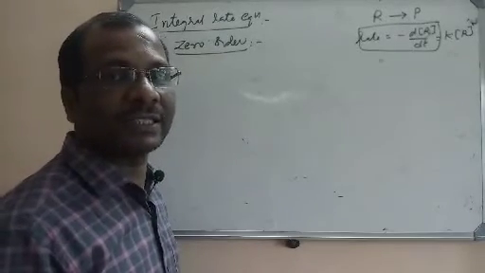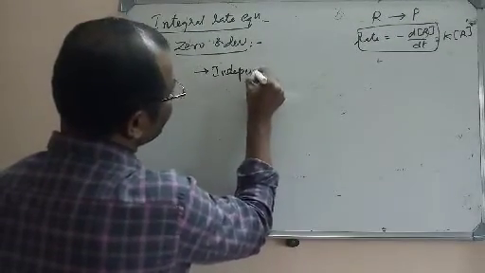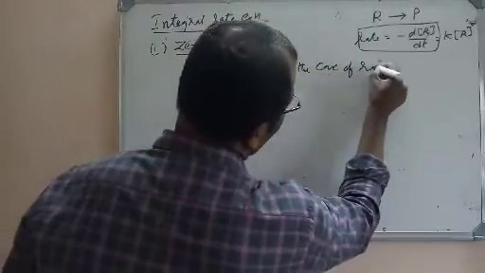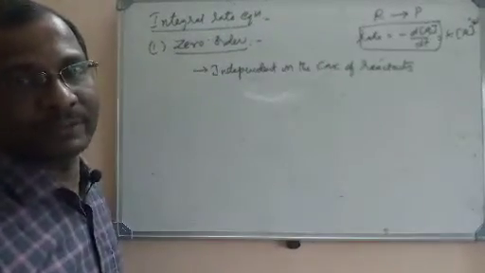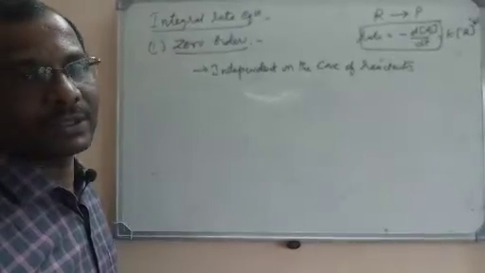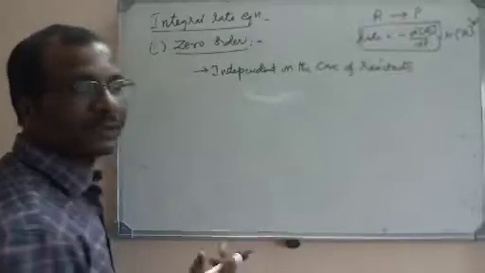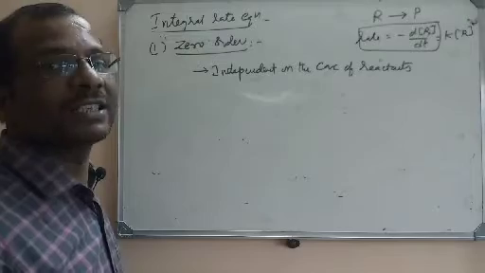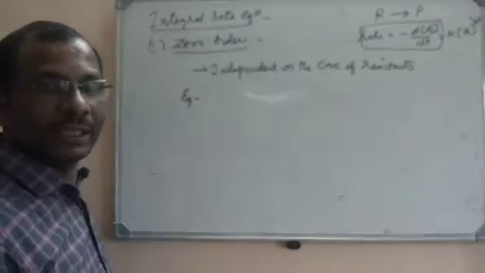Zero order reaction is a reaction where the rate of reaction is independent of the concentration of reactants. That won't depend. So I will write some examples. So the sum of the powers is 0 here, or you can say it is independent of the concentration of the reactant. The rate of reaction will not be depending on the concentrations of the reactant. That is called a zero order reaction. I will write one example so that you will understand in a better way.